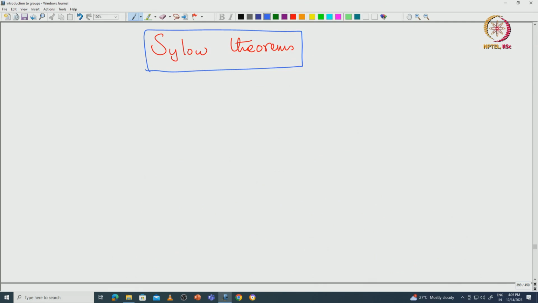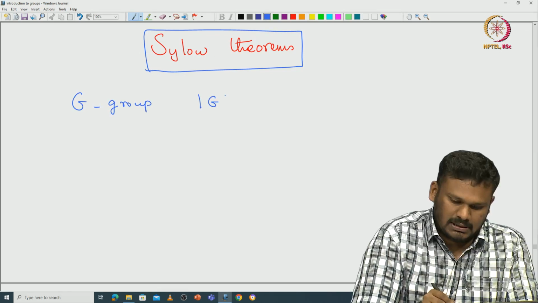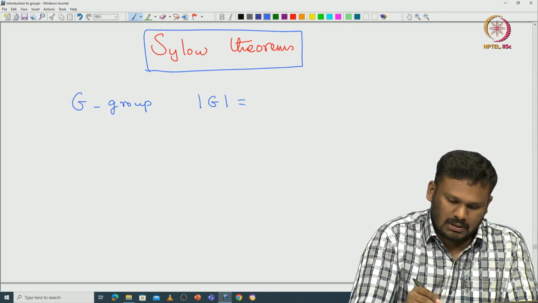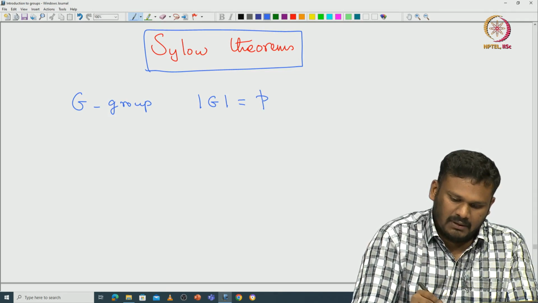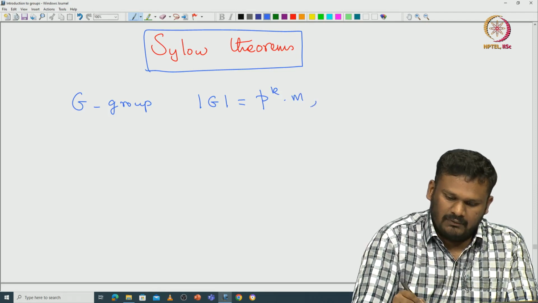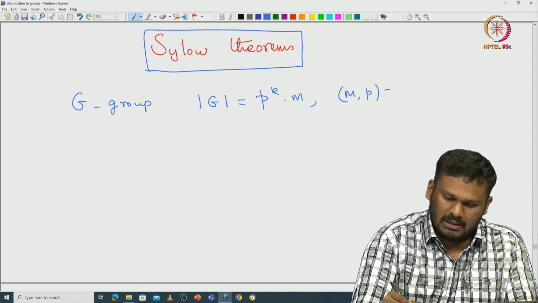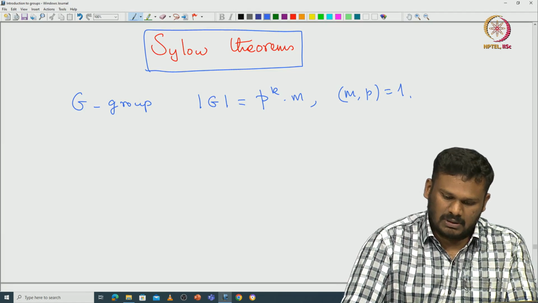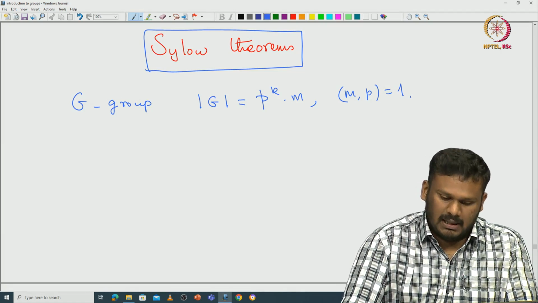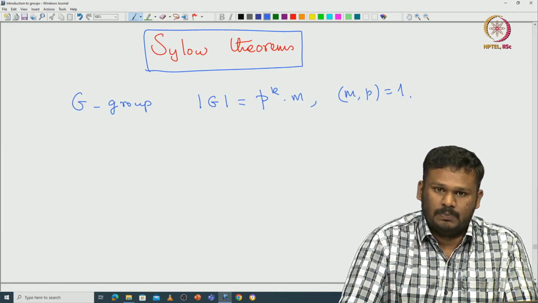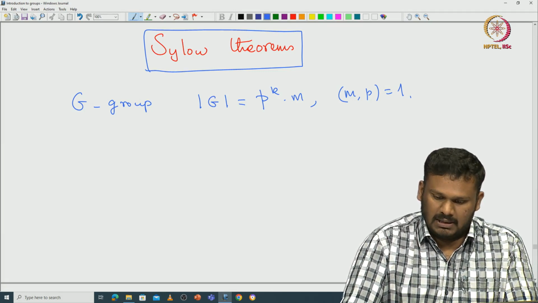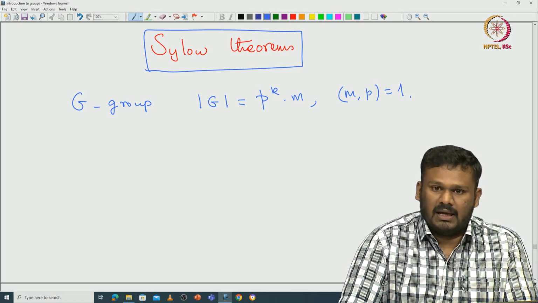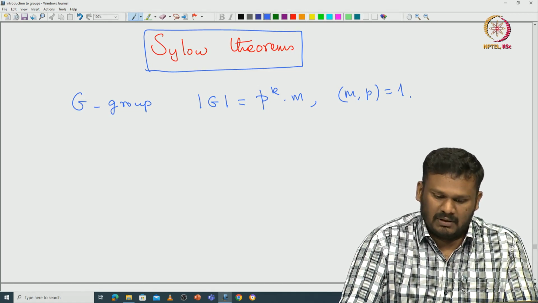So let us start with G being a group, and let's say the cardinality of G is exactly p to the power k times m, where m and p are relatively prime. Okay, this is the data given, where p is a prime number. You fix a prime number p, and then you write the cardinality of G equal to p to the power k times m, where m and p are relatively prime. That means p to the power k is the largest power of p that actually divides the cardinality of G.